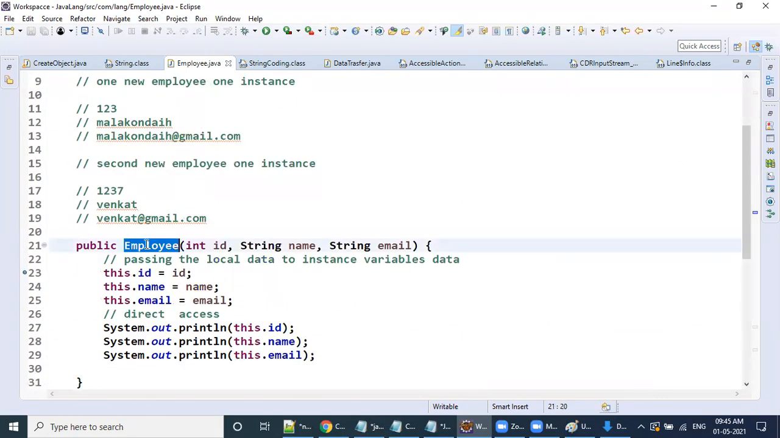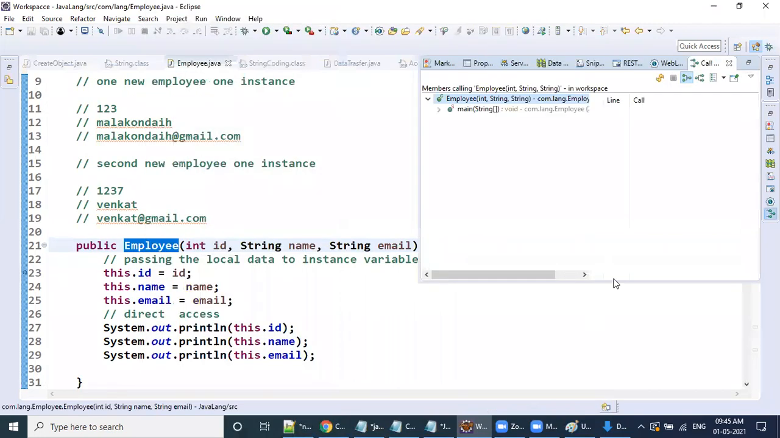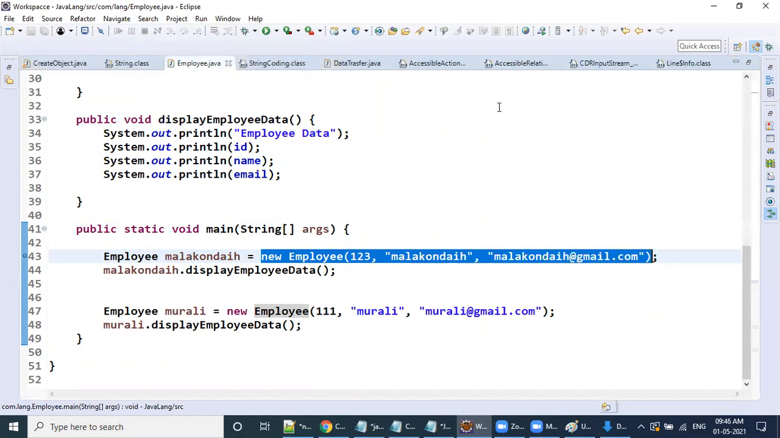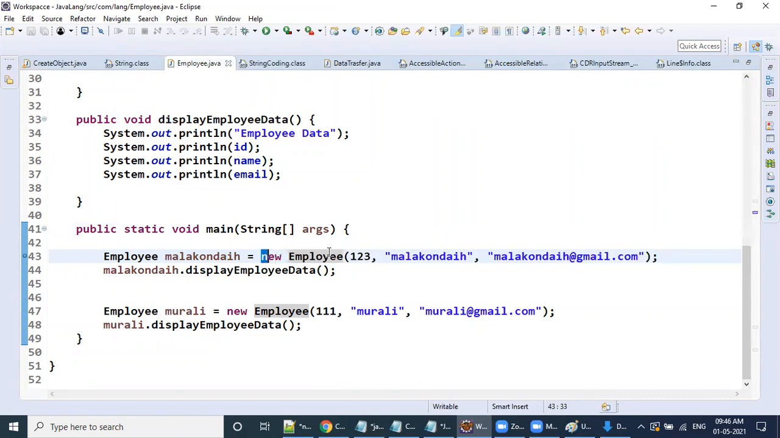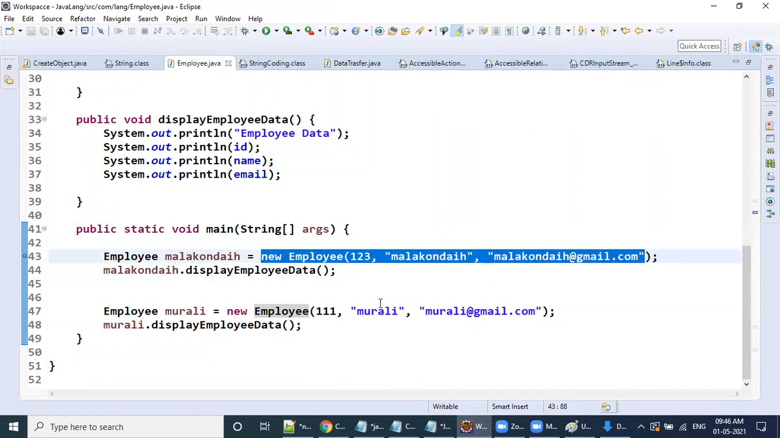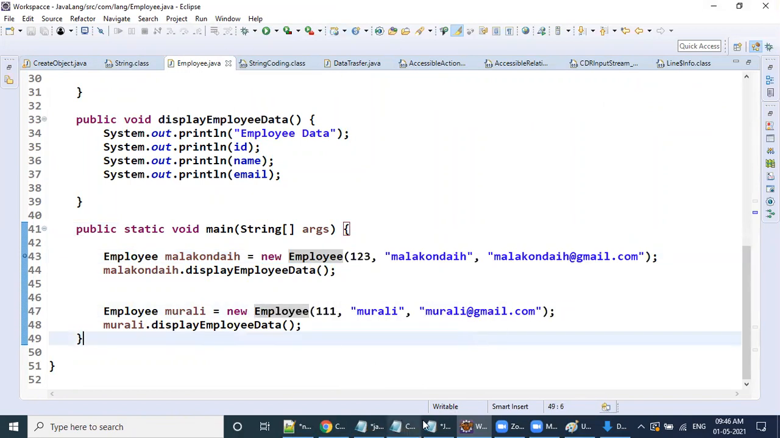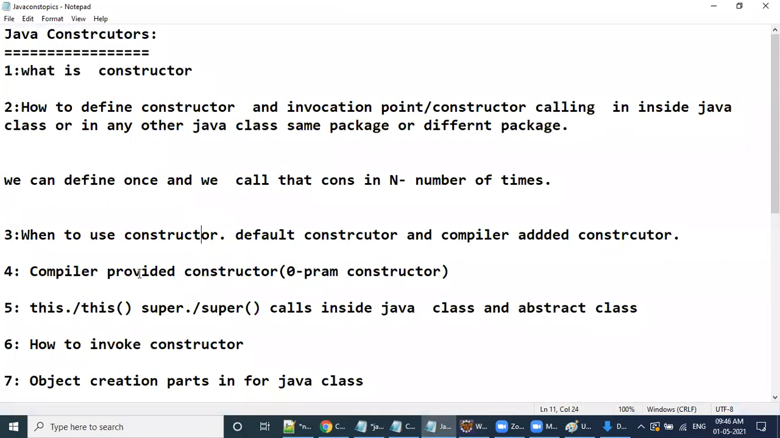Click on this call hierarchy. See here, in the main method, how many times am I invoking it? Two times. This is one time and this is the second time. Okay, clear. Now go to the next point.